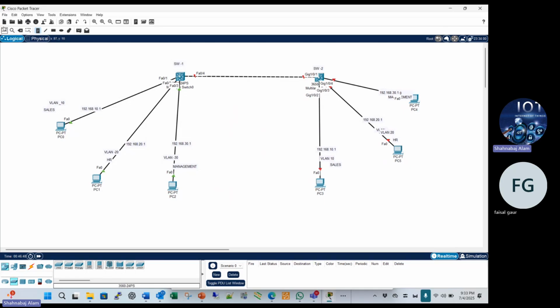And why? Suppose that I change that to 5. Okay, and this is the gateway, so I will change the IP to 6.